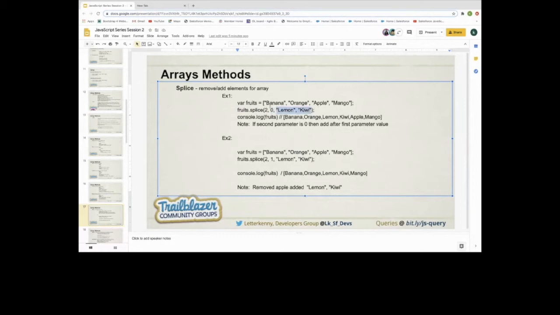It goes 0, 1, 2, and it adds before the index that we are passing. In our case we are passing 2, so it will add lemon and kiwi before the apple. One thing you need to keep in mind: in splice, 0 is used for add, and any other positive number will be used for removing elements.